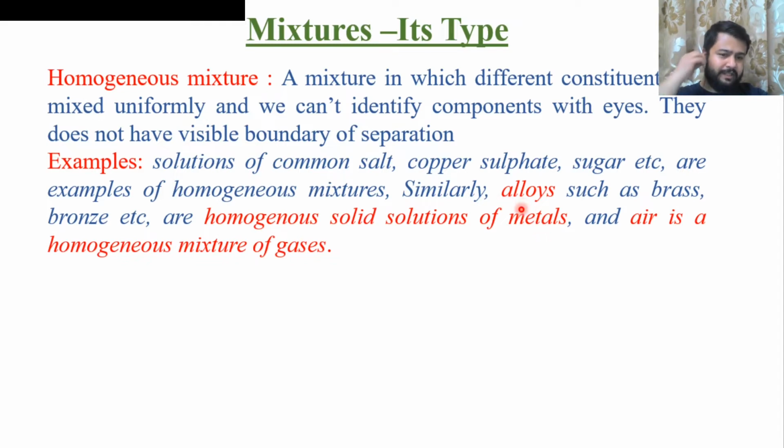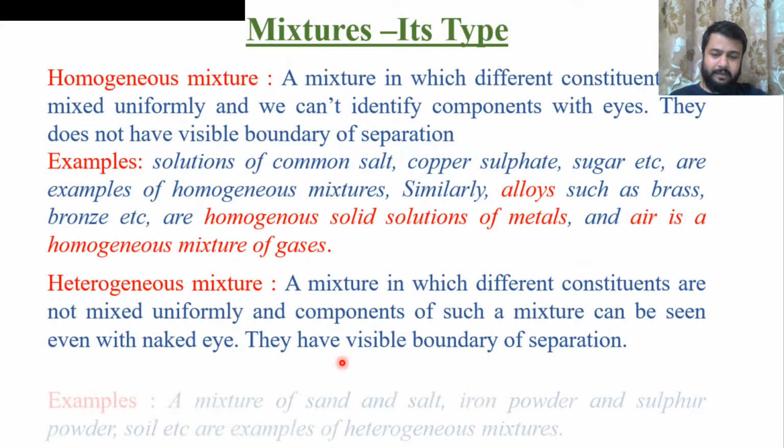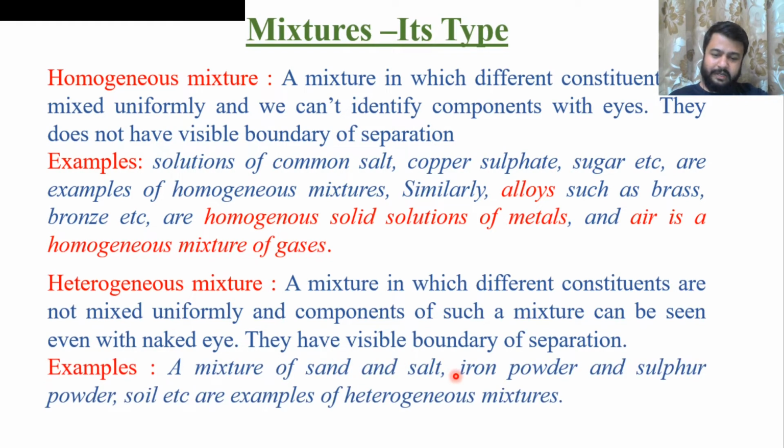So from this we can take the definition of alloy. Alloys are nothing but homogeneous solid solutions of metals, and air is a homogeneous mixture of gases. We cannot differentiate that this is oxygen, this is carbon dioxide, this is nitrogen present in the air. We cannot differentiate the gases of the air with our eyes. So this is a homogeneous mixture. The second one is the heterogeneous mixture, in which we can differentiate between the constituents of the mixture. They have a visible boundary. For example, sand and salt, we can differentiate between sand and salt. Iron powder and sulfur powder, before the reaction, we can differentiate them. Soil is again a heterogeneous mixture.